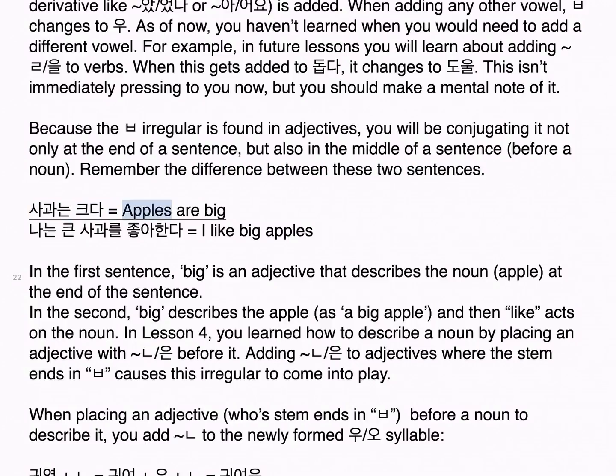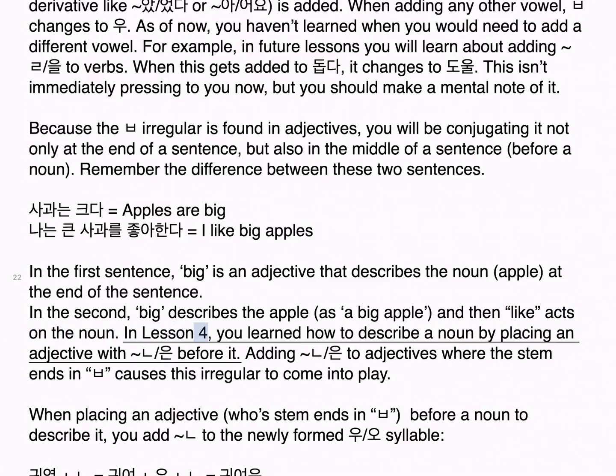사과는 크다. Apples are big. 나는 큰 사과를 좋아한다. I like big apples. In the first sentence, big is an adjective that describes the noun, apple, at the end of the sentence. In the second, big describes the apple, as a big apple, and then like acts on the noun.